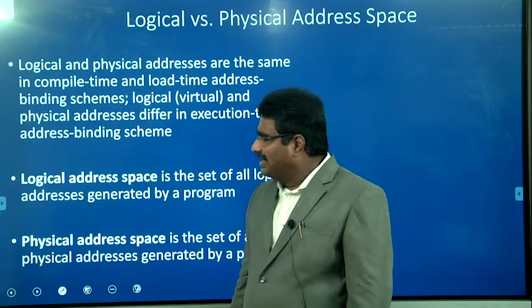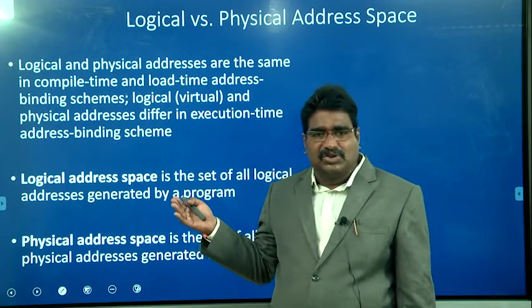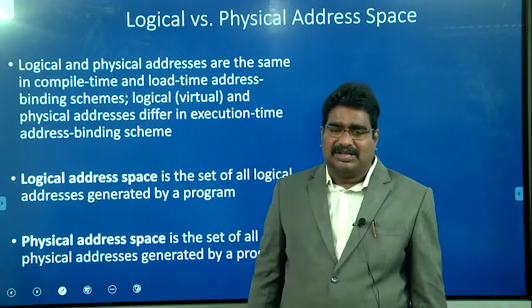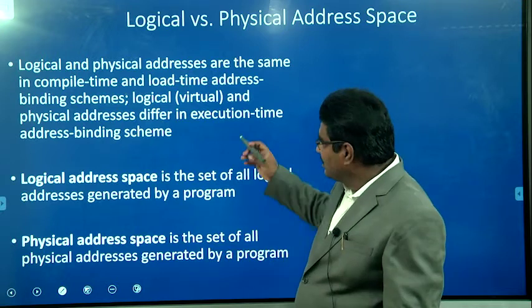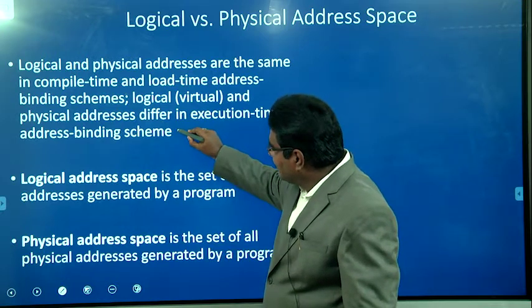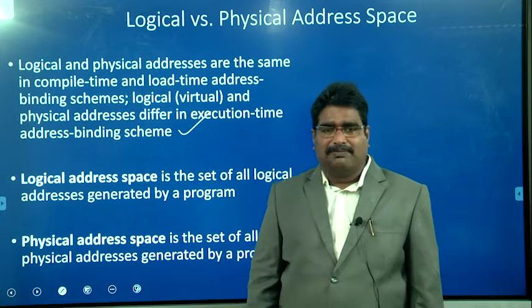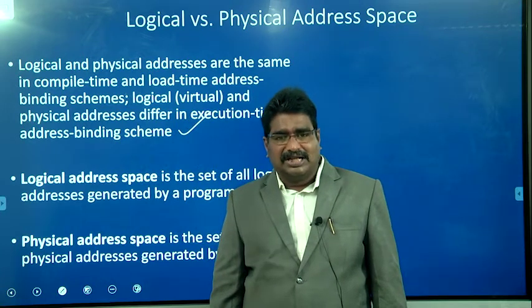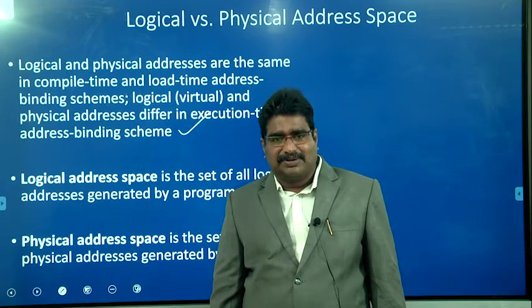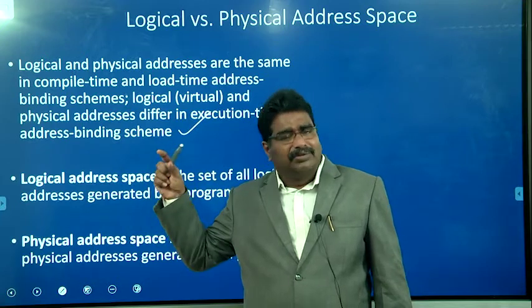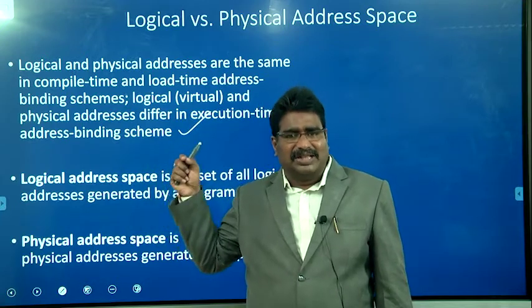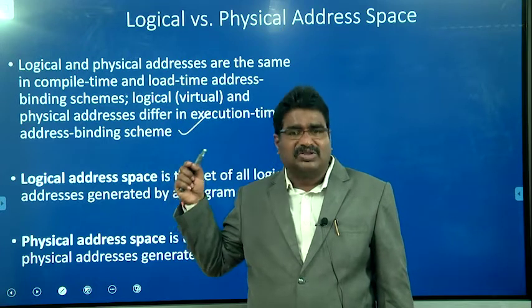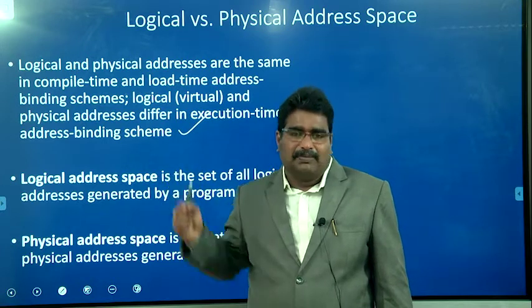I hope you understand this. To explain clearly, whenever we consider compilation time, the logical and physical addresses are the same, because at the time of compilation we don't know where the instruction will be loaded; it is loaded into the primary memory only at the time of execution.